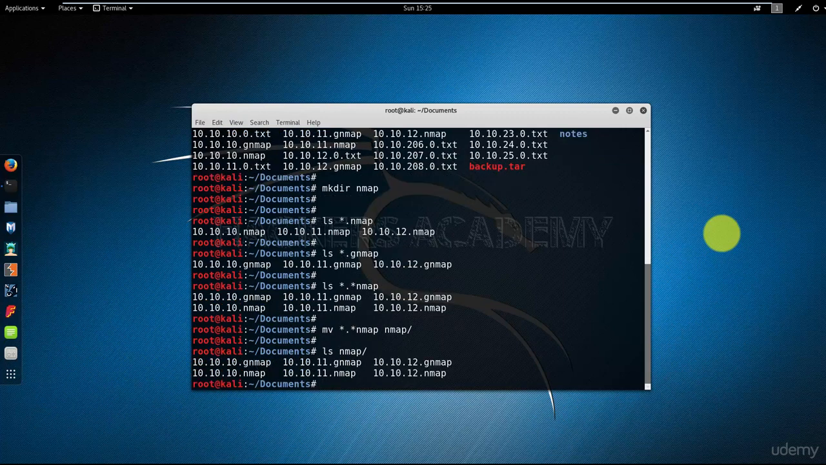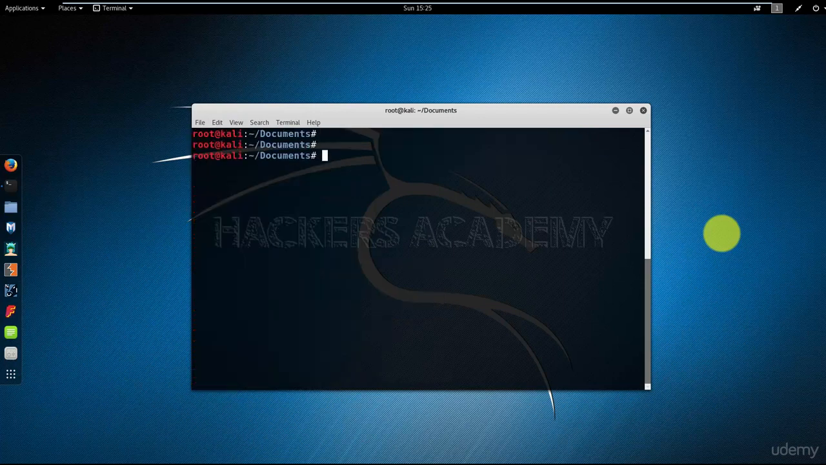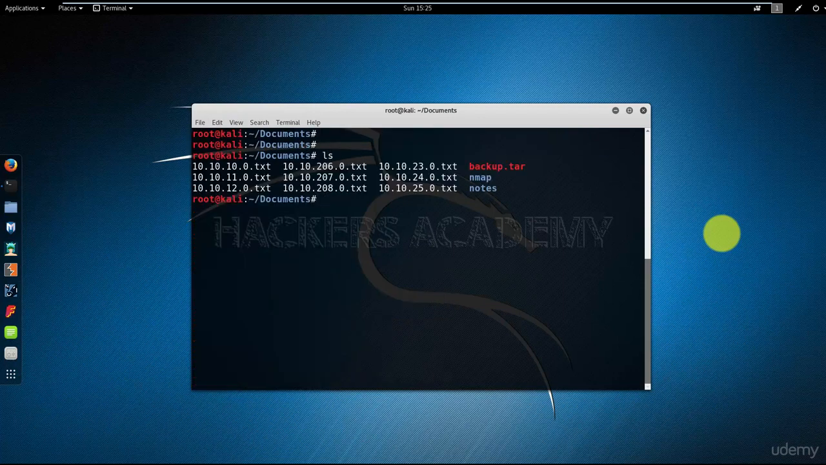And I do ls on the nmap directory, and here we go. All my nmap files are in one directory. Let me clear the screen. Now things will start to get a little bit more interesting.